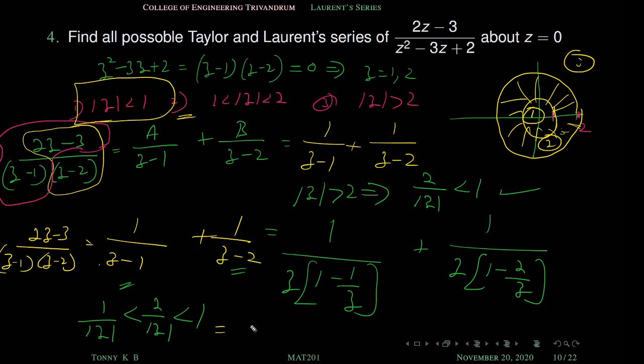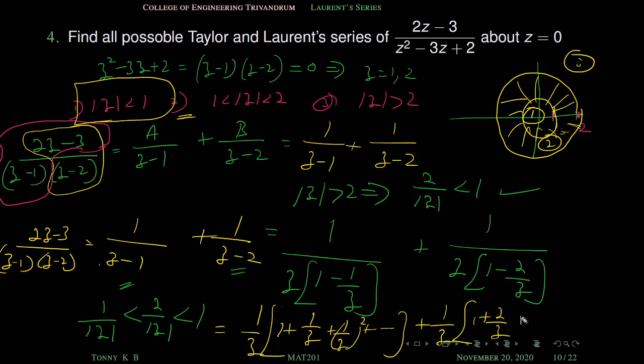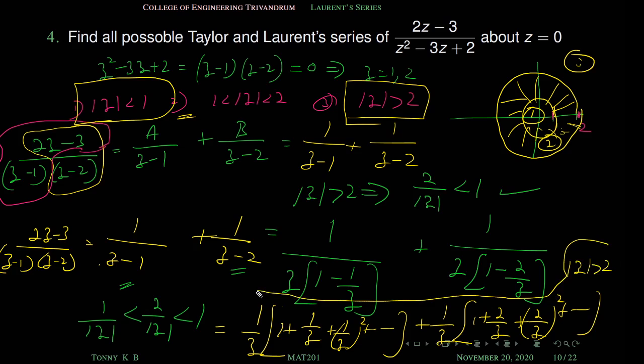using our known series. For completion ഞാൻ ജസ്റ്റ് ഒന്ന് എഴുതാം. 1 by z into 1 plus 1 by z plus 1 by z whole square plus etc, plus 1 by z into 1 plus 2 by z plus 2 by z whole square, and this is valid in the region mod z greater than 2. Okay, so this is the answer.